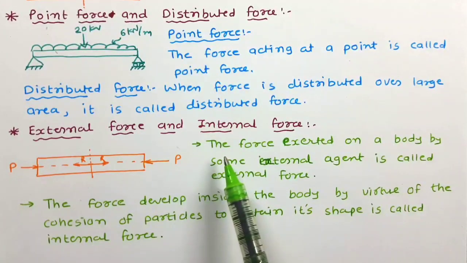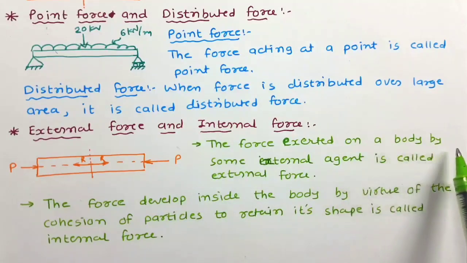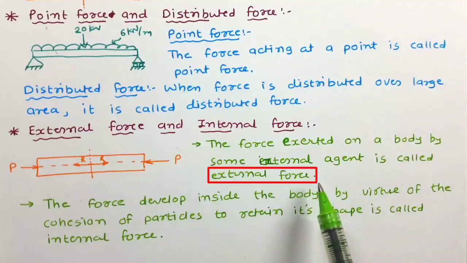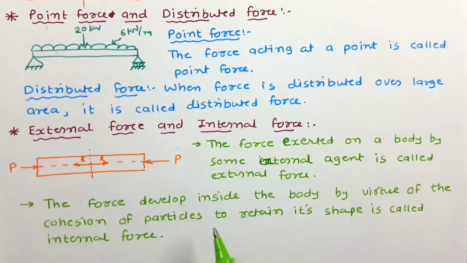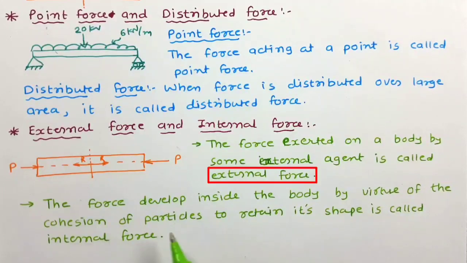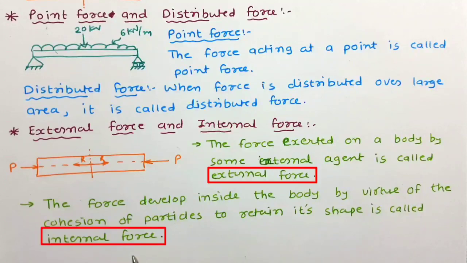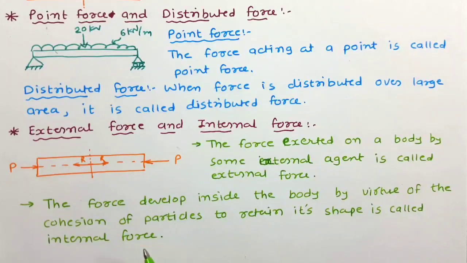A force exerted on a body by some external agent is called external force, and the force developed inside the body by virtue of the cohesion of particles to retain its shape and size is called internal force. A force is considered internal or external depending upon the boundary of the body.